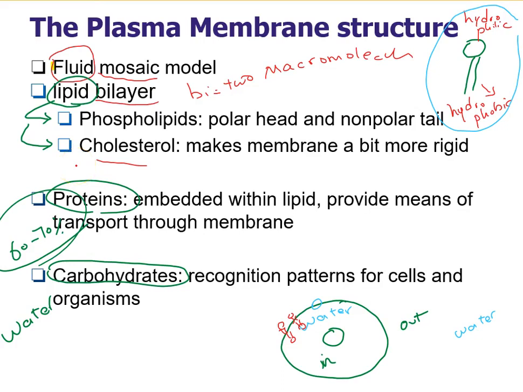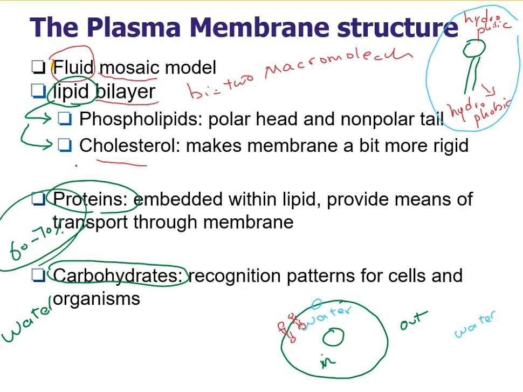The other type of macromolecules found in the plasma membrane are proteins, which are embedded within the lipid, and they provide the means of transport through the membrane, because we know the cell takes up nutrients from the outside environment, and also sends out its waste products, or secretion.